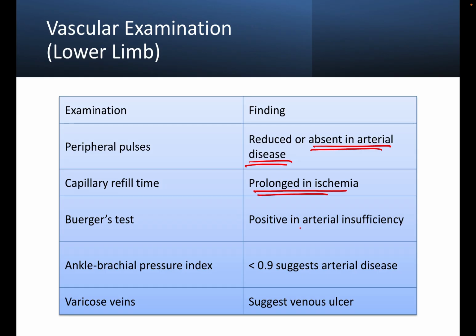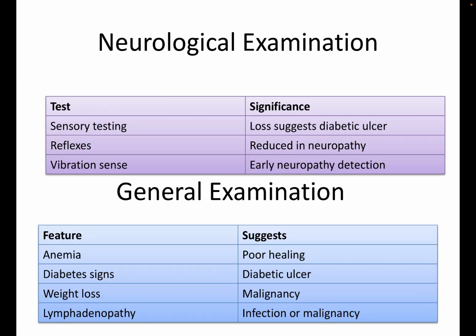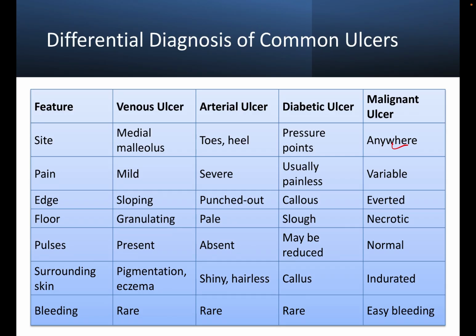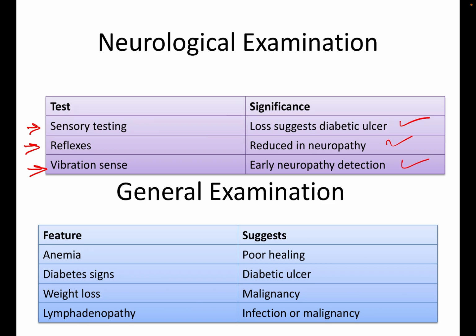Buerger's test is positive in arterial insufficiency. Ankle brachial pressure index, if less than 0.9, suggests arterial disease. Varicose vein suggests venous ulcer. Neurological examination, we have to do sensory testing, reflexes, and vibration sense to check for any diabetic ulcer or reduction in neuropathy or early neuropathy detection. General examination includes anemia, diabetes, weight loss, and lymphadenopathy.